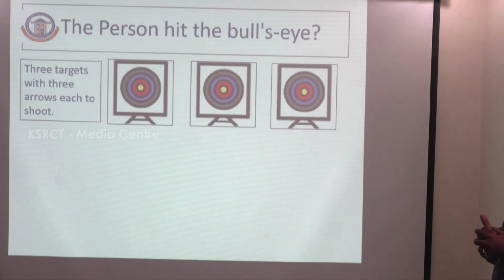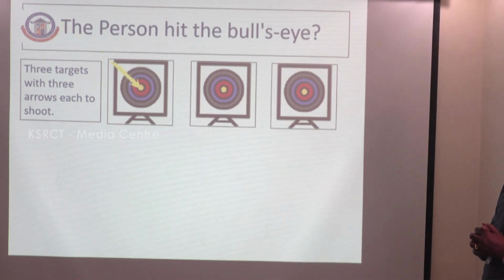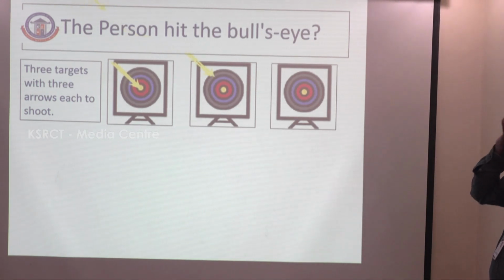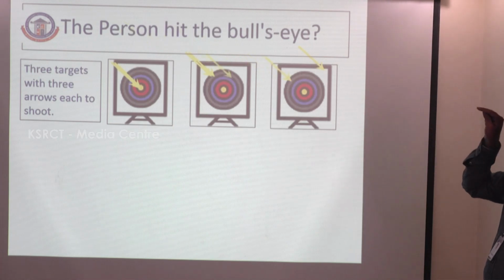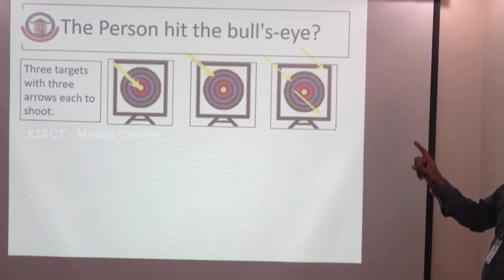Take a person with bullseye targets. There are three targets, and three arrows are to be shot at each. First target: the three shots are all connected to the same point. That is called high accuracy and high precision.